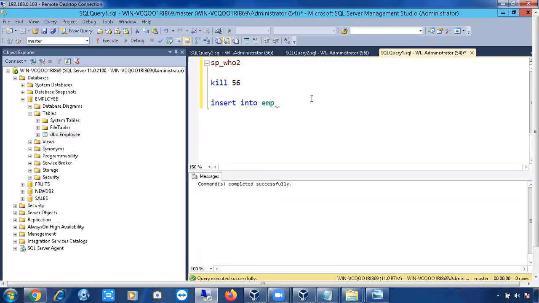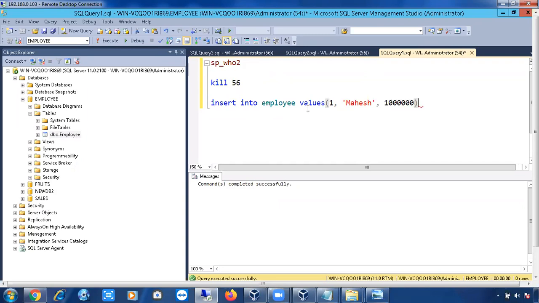So what I'll do, say for example, I want to insert some records in the employee table. Let me select this database. Insert into employee name, values, I'm going to give one comma something like Mahesh, comma something around 10 lakhs. Right. Now if I want to run the same statement 1000 times, what can I do?